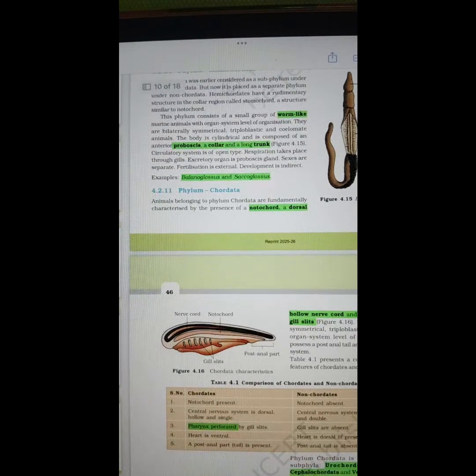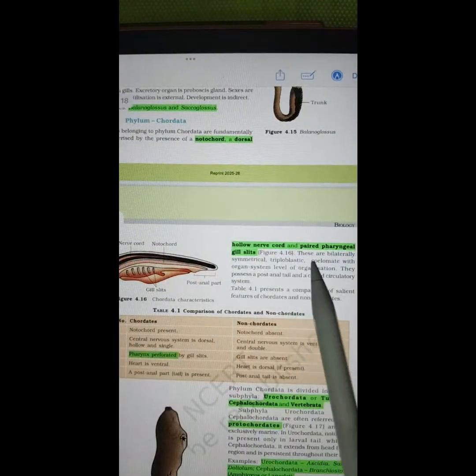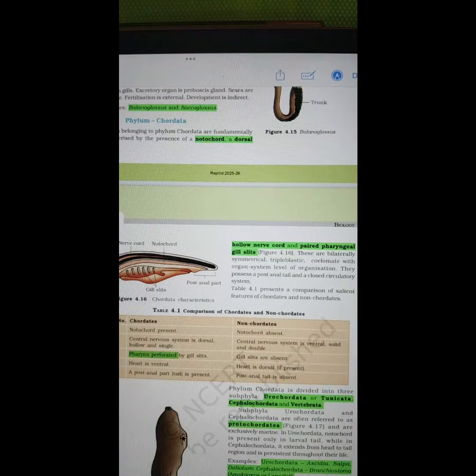Next phylum, Chordata. Notochord, dorsal hollow nerve cord, and paired pharyngeal gill slits are the characteristic features of the members of Chordata. Pharynx is perforated, meaning the throat has pores.